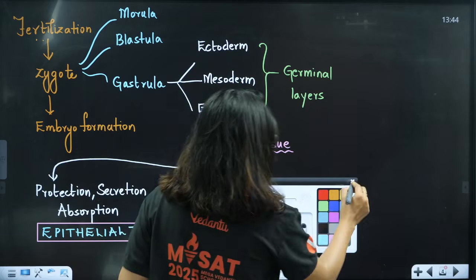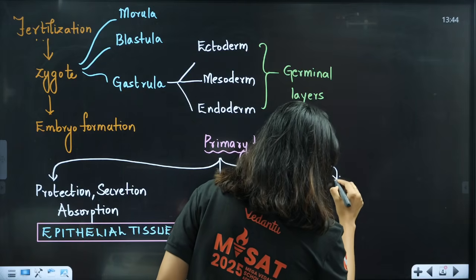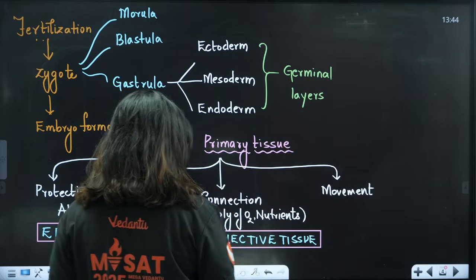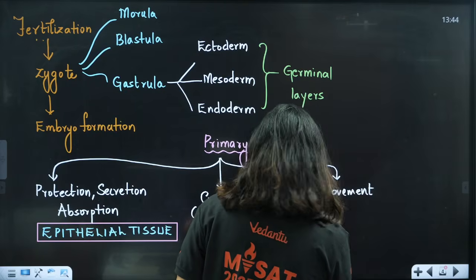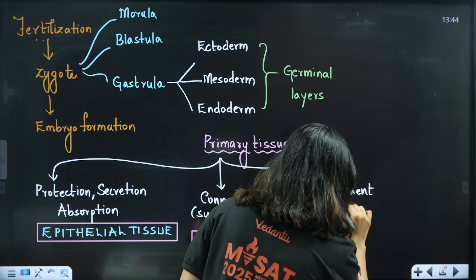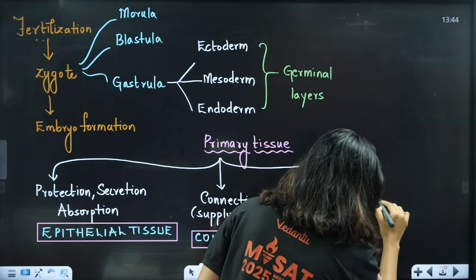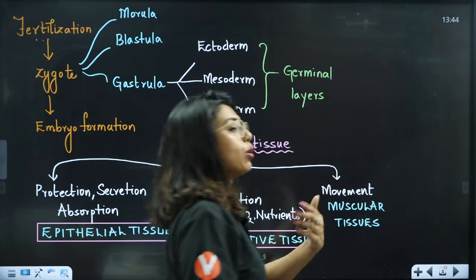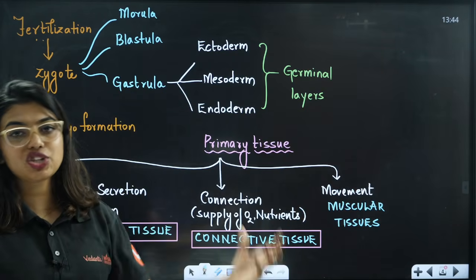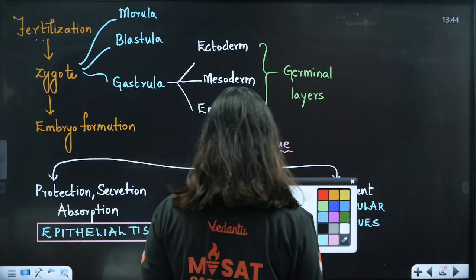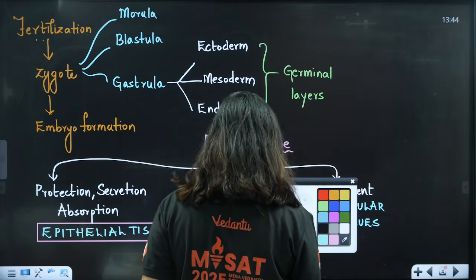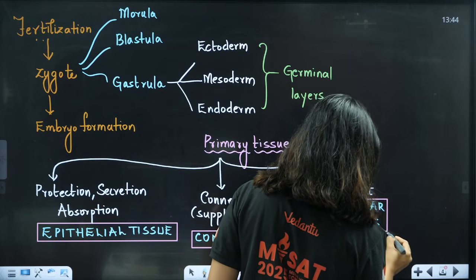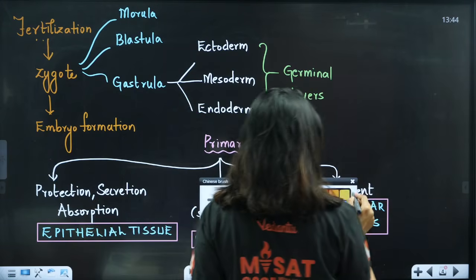Next one, the person who is going to help in movement and locomotion. Who is that? Ma'am, it has to be muscular tissue. Yes, you are right. It is muscular tissue which helps us with all the movements and locomotion, which you will study in the locomotion and movement chapter. That's why I'm taking this chapter first, then I will do the other chapters, because in breathing we never came across any of the muscles, right? Okay, done? Don't worry, I will put all these notes into one sheet and give it to you.